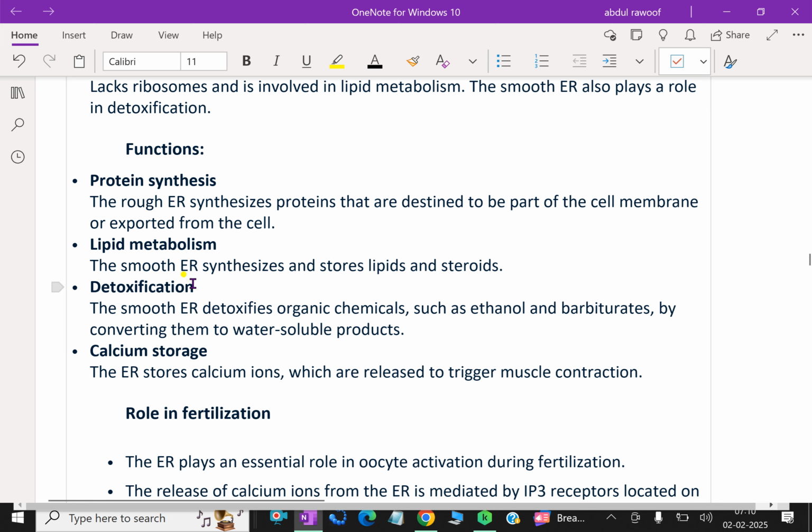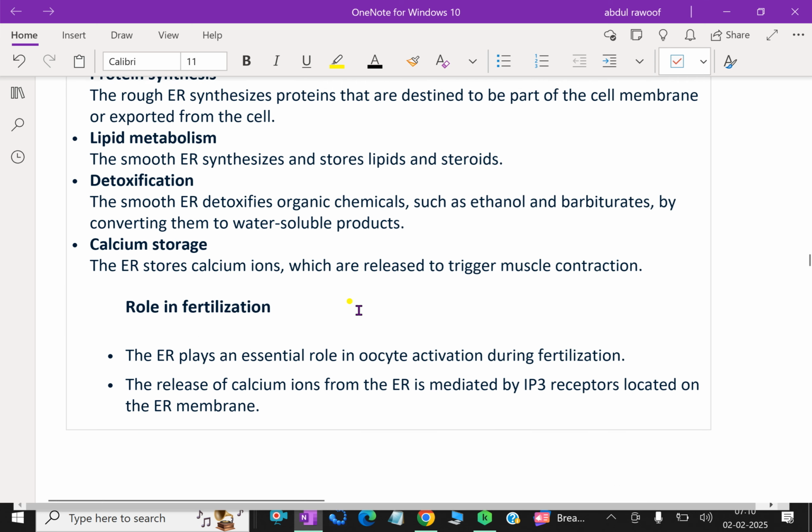Lipid metabolism. The smooth ER synthesizes and stores lipids and steroids. Detoxification. The smooth ER detoxifies organic chemicals such as ethanol and barbiturates by converting them to water-soluble products. Calcium storage.